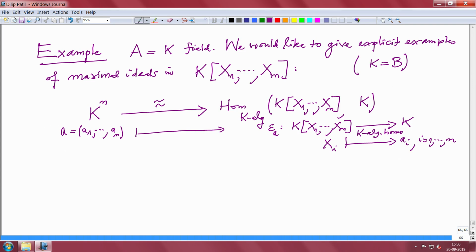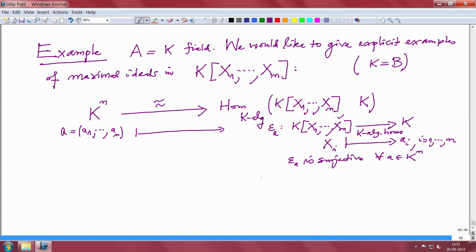Is it clear? Because 1 has to go to 1, and it is K-linear because it is a K-algebra homomorphism. So, this epsilon A is a surjective map, for every A in K power n. All right, we know it is surjective. So, what is the kernel? Let us compute the kernel.